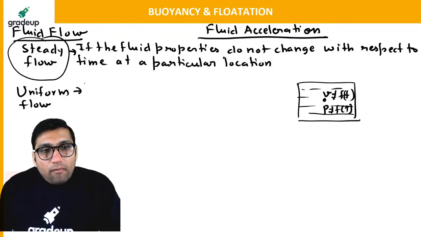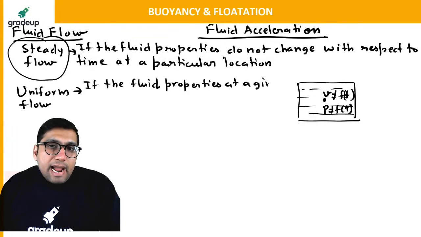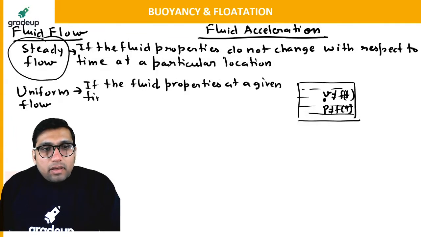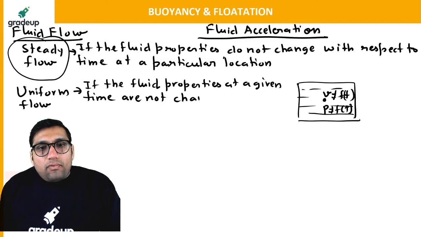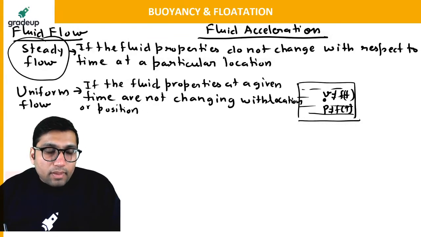What is the meaning of uniform flow? If the fluid properties at a given time are not changing with location or position, then that is called uniform flow.